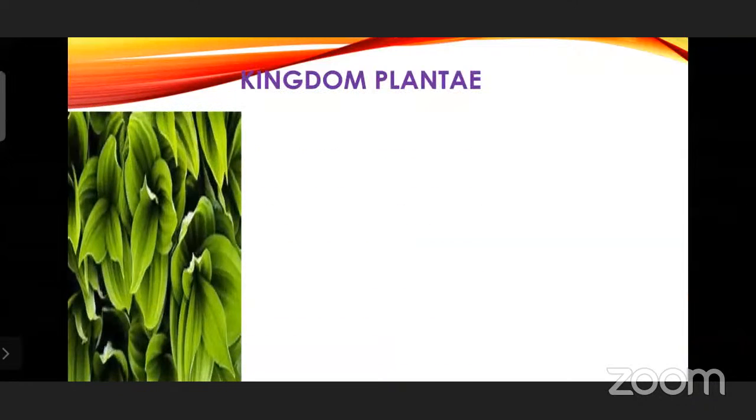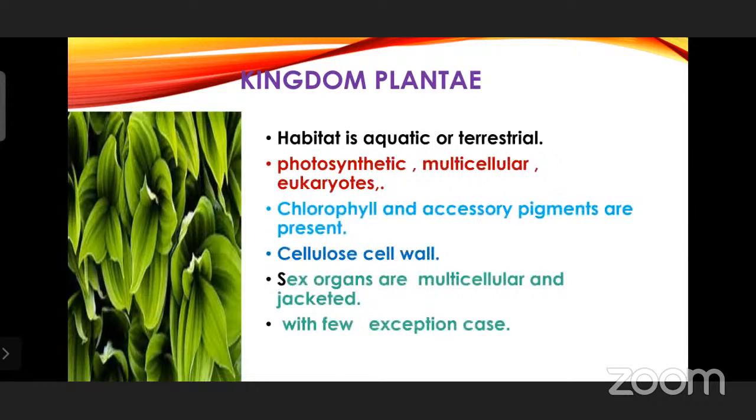Already Kingdom Plantae is discussed in second chapter, but here in fourth chapter also, I would like to have a recap of Kingdom Plantae. As you know, habitat is aquatic or terrestrial. That means land living plants are also there, as well as water, fresh or marine water plants. And all these plants are photosynthetic, multicellular, and eukaryotes. Eukaryotes means having a distinct nucleus. And most of them are multicellular, exception to very few.